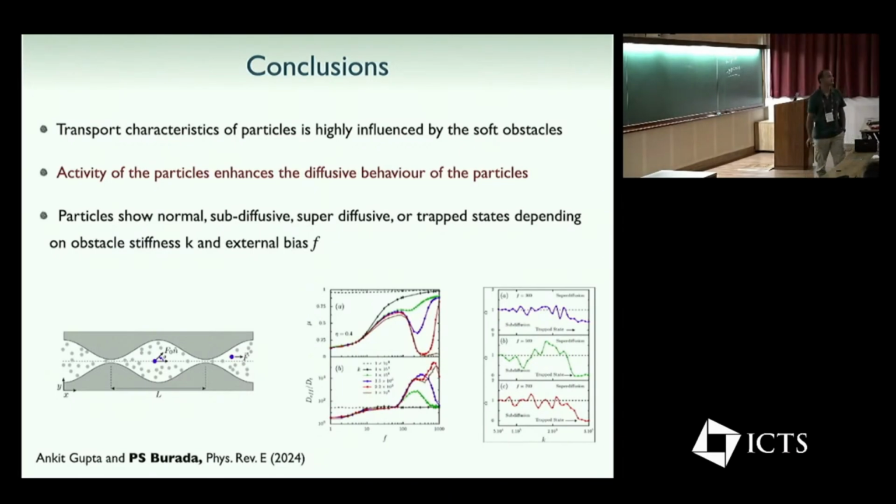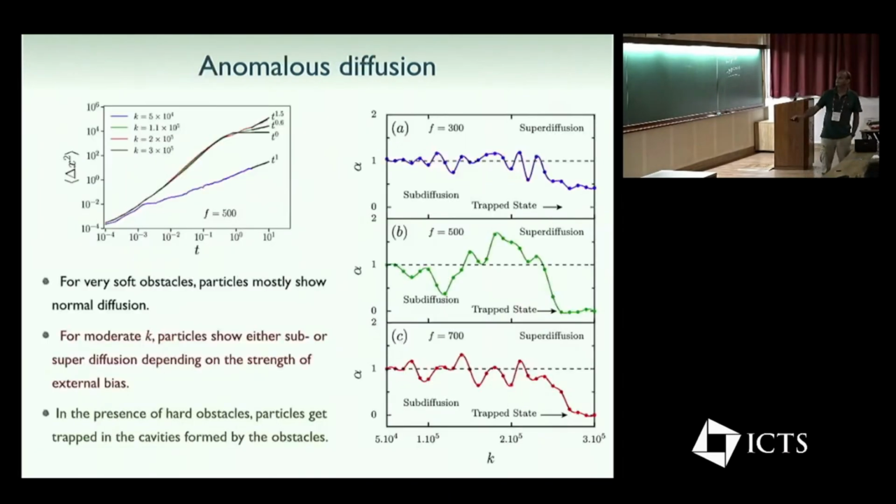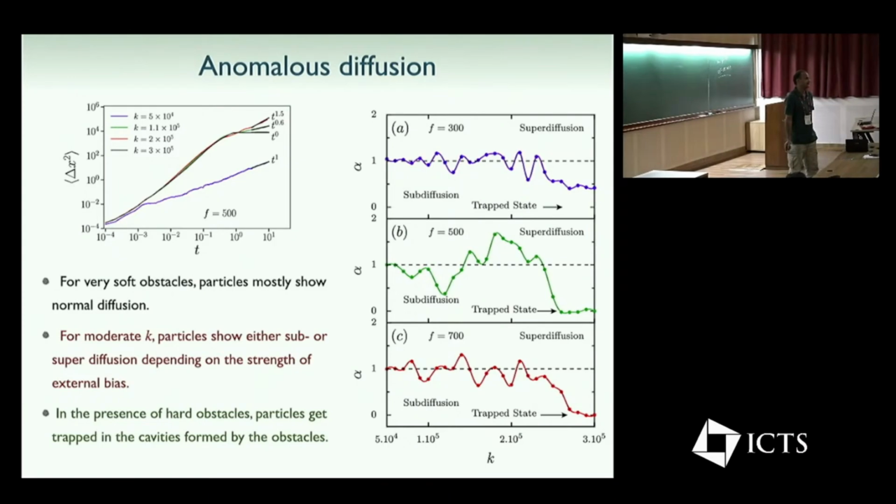So in this picture, the bottom right, it seems that there is a critical value of K which is independent of F, beyond which it becomes trapped. So what is that number? Where does this number come from? Is there any physical understanding for why beyond that K, irrespective of F, it gets trapped?